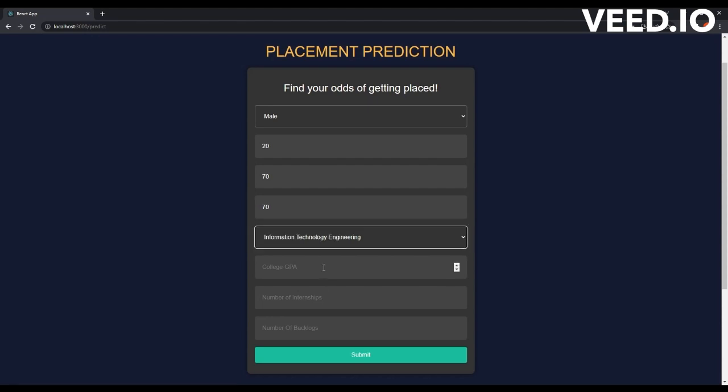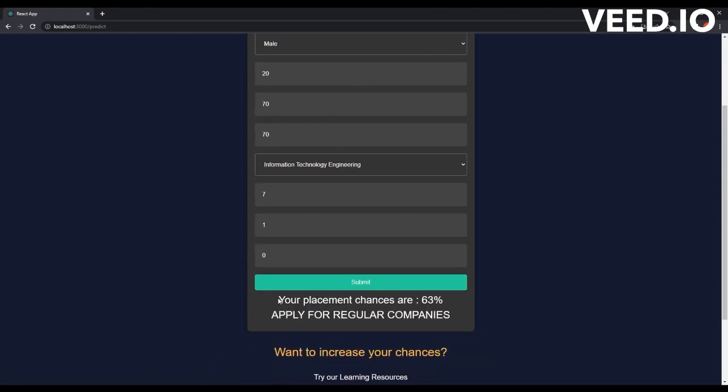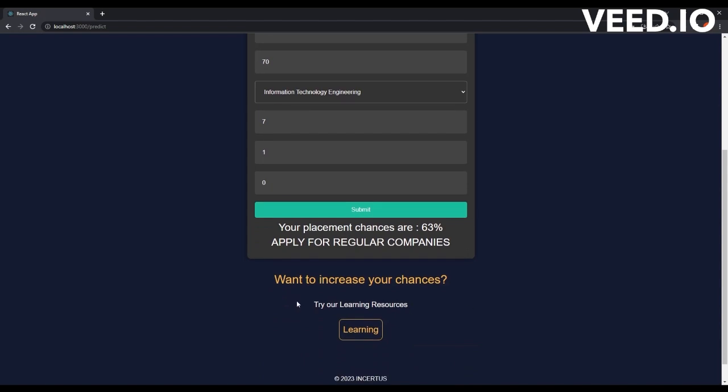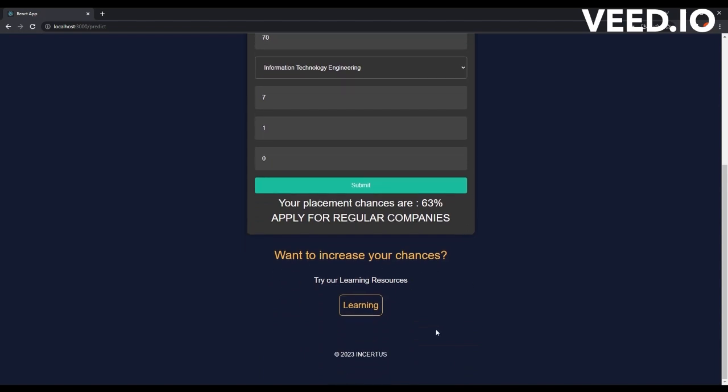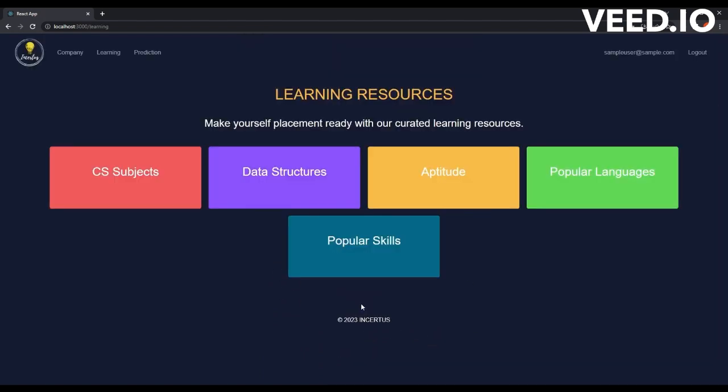Number of internships as 1 and number of backlogs as 0. When we click on submit we get output as your placement chances are 63% and you should apply for regular companies. If you want to increase your chances of placement you can refer to our learning page.